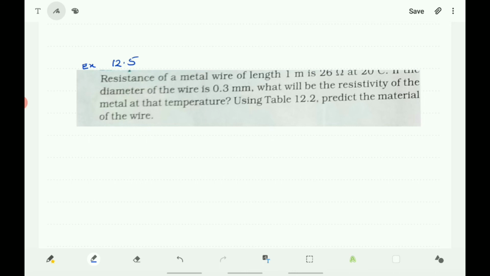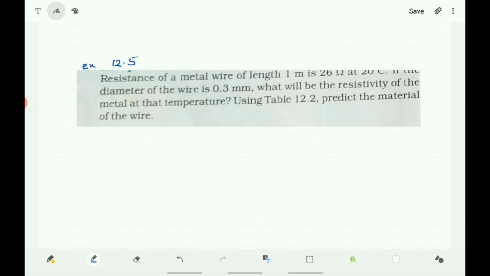Now, what is given in the question? The resistance of a metal wire of length 1 meter is 26 ohm at 20 degrees centigrade, and the diameter of the wire is 0.3 mm. You must find the resistivity rho here.